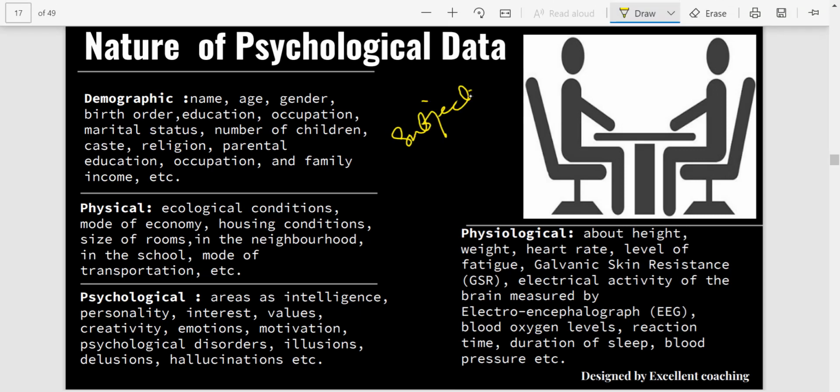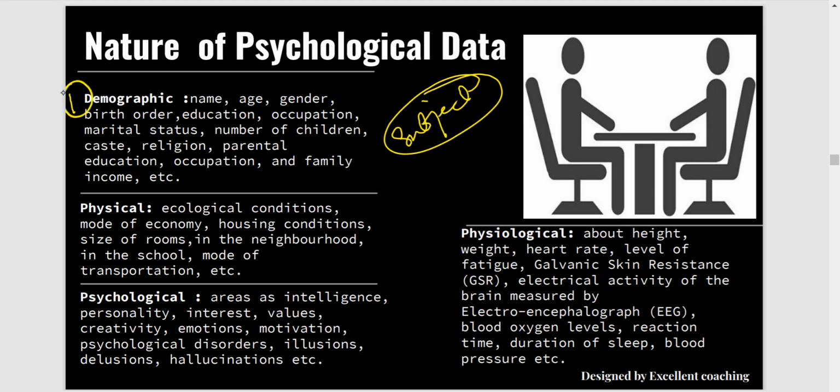So here is the data which is required. Number one is the demographic data. So demographic data means the name of that person, the age, gender, birth order. Birth order means is he the eldest one in the family, does he come in the middle, or is he the youngest one. That is birth order. Education, occupation, marital status, number of children, all these things are called demographic data.